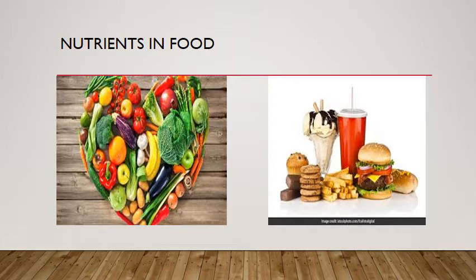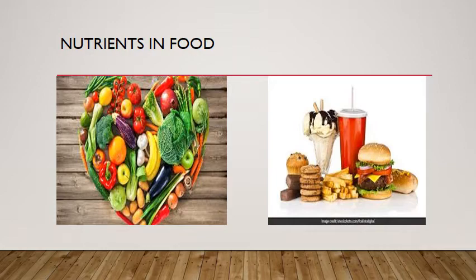First, we have to know food is a basic requirement for all living beings, because this food provides us energy. This food also has some substances which are very compulsory for our growth, development, and to survive.